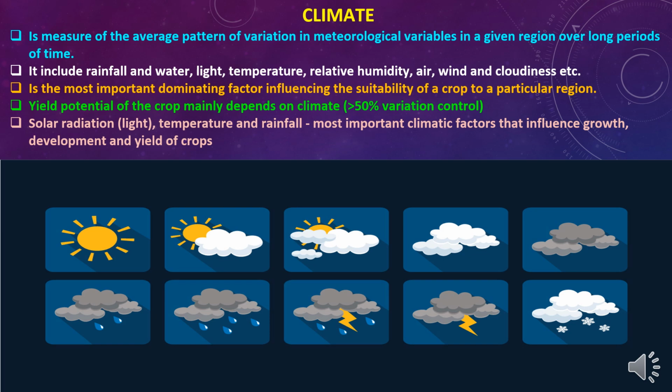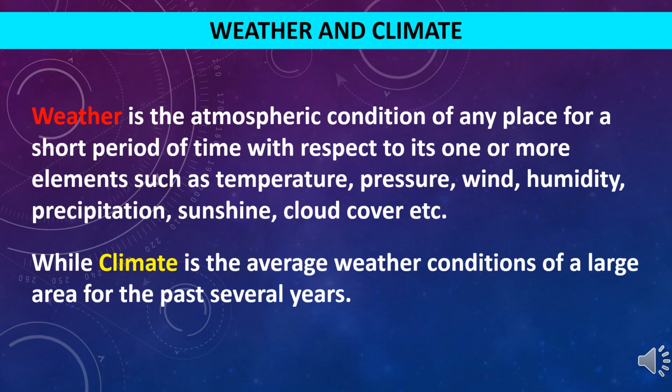Climate is the most important dominating factor influencing the suitability of a crop to a particular region, and the yield potential of the crop mainly depends on climate, which is approximately more than 50% of the control. Solar radiation like light, temperature and rainfall are the most important climatic factors that influence the growth, development and yield of crops. Now we will study the difference between weather and climate.